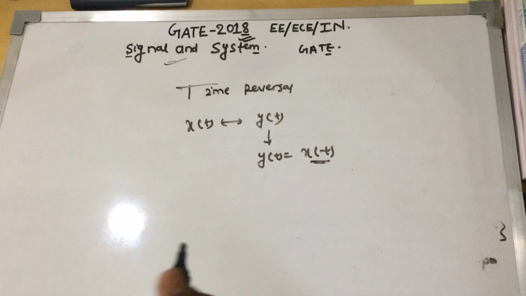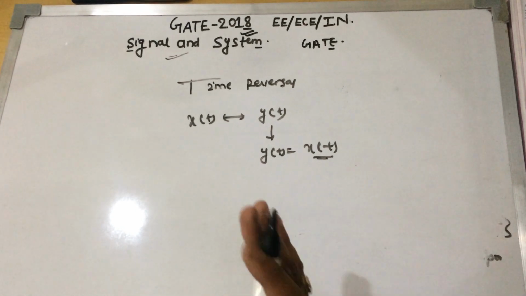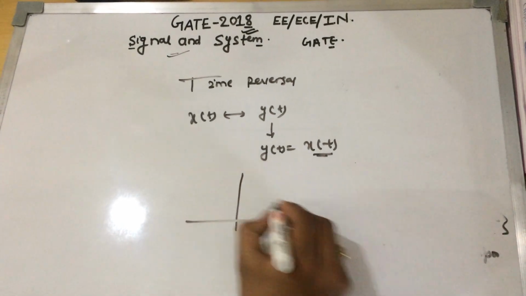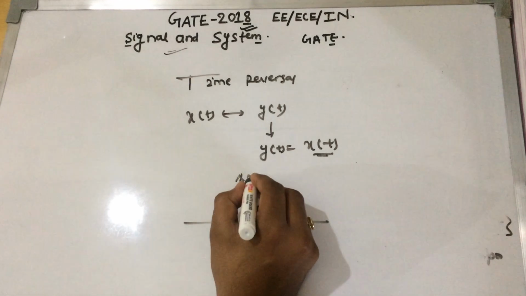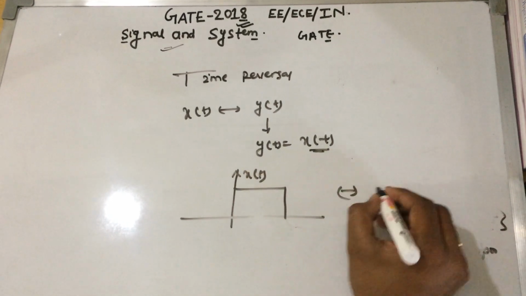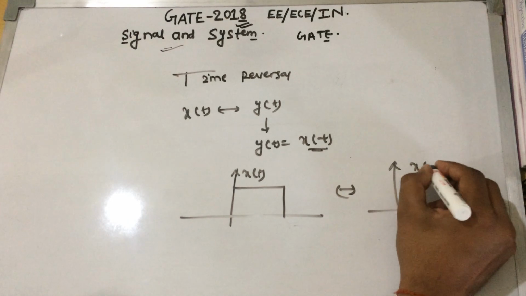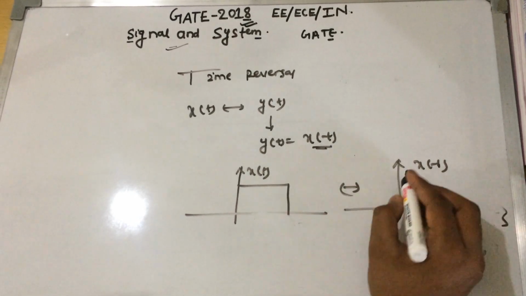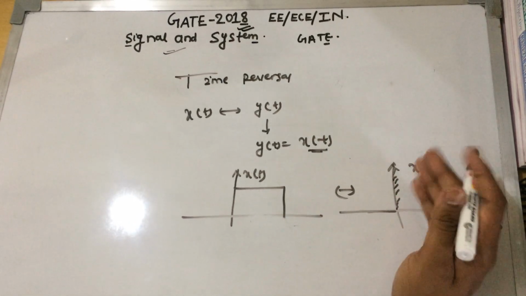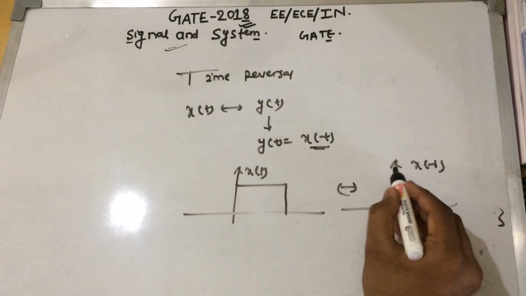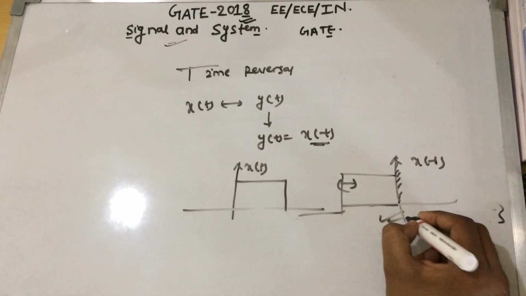Reversal is nothing but folding about the y-axis. If we reverse the x of t signal as x of minus t, it will be reversed along the y-axis. It gives just the mirror image about the y-axis. This is known as the reversal property.